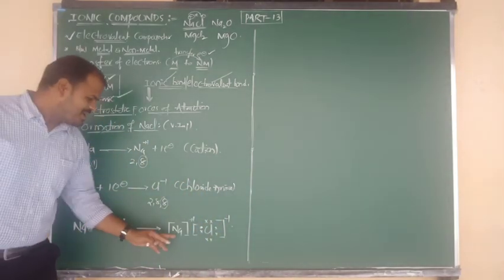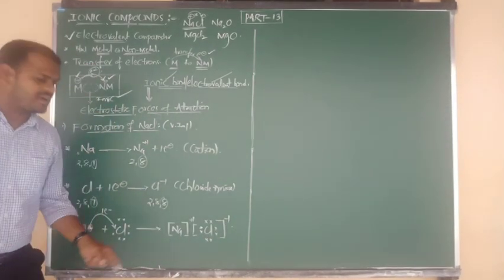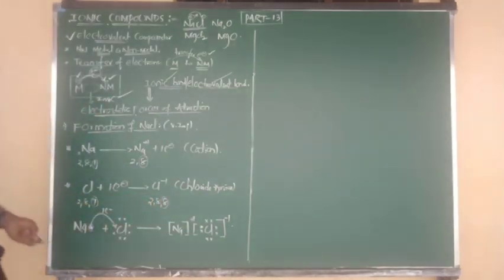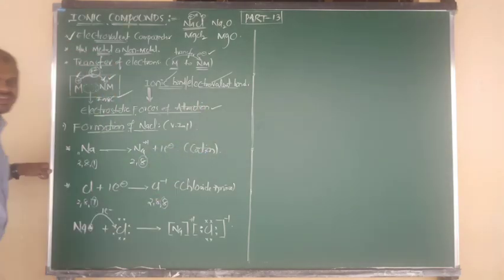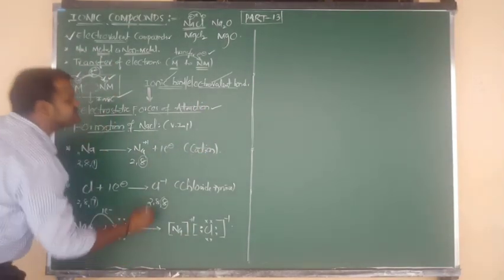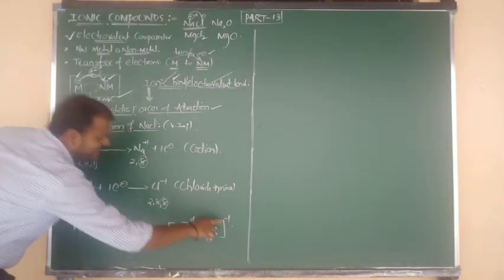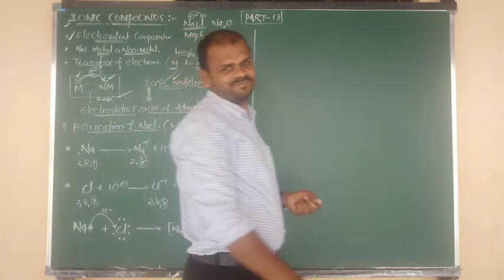Once again, sodium has the charge plus 1 and chlorine has the charge minus 1. Between two oppositely charged ions, there will arise electrostatic forces of attraction, which means ionic bond formation. So NaCl is an example of an ionic compound.